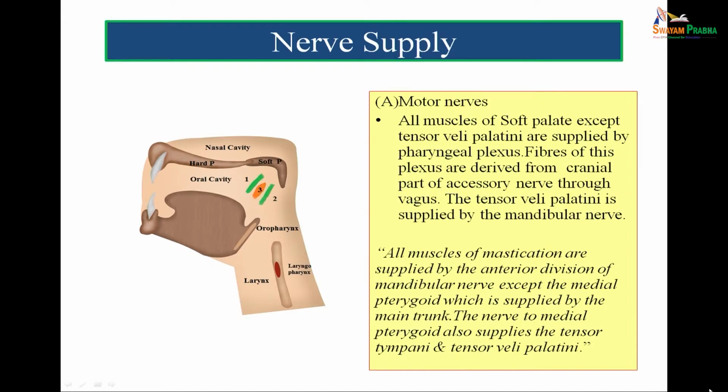Tensor tympani is a muscle of the ear, while tensor veli palati is the muscle of the soft palate. So, this completes the nerve supply of the muscles of the soft palate, and this is a very frequently asked question in the examinations. What is the nerve supply of the muscles of the soft palate? And the answer is pharyngeal plexus.